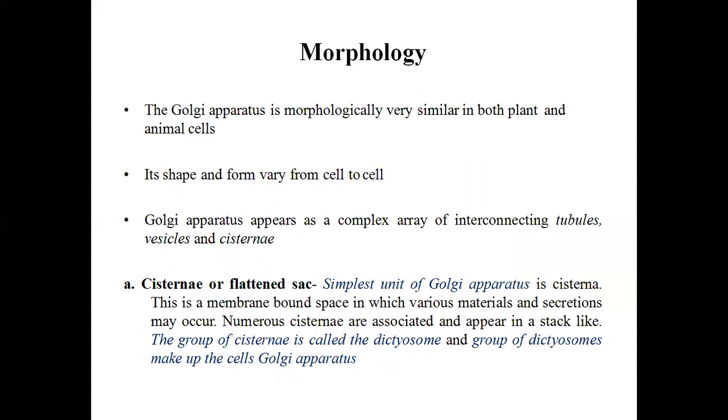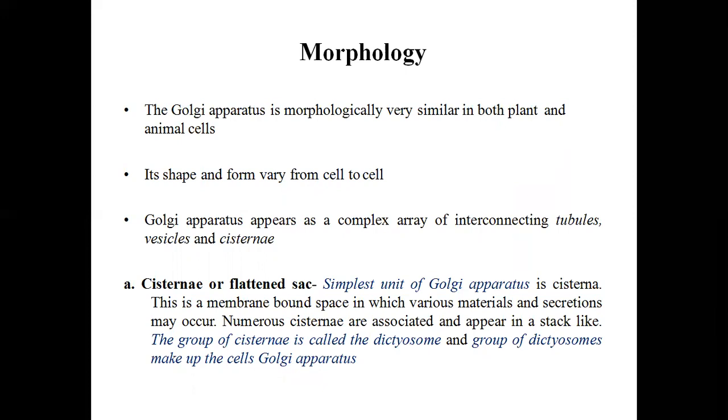The Golgi apparatus appears as a complex array of interconnecting tubules, vesicles, and cisternae. The cisternae, or flattened sacs, are the simplest unit of the Golgi apparatus. This is a membrane-bound space in which various materials and secretions may occur.